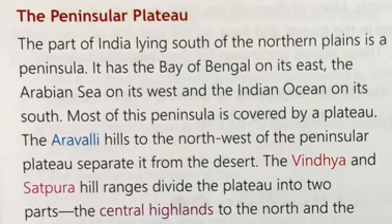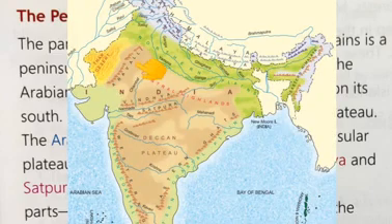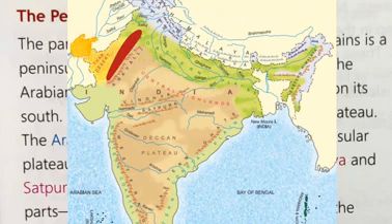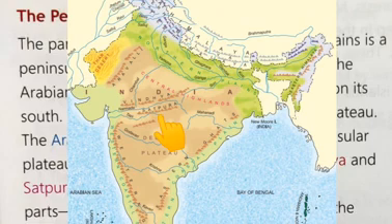Most of this peninsula is covered by a plateau. The Aravalli Hills to the northwest of the peninsular plateau separate it from the desert. The Vindhya and Satpura hill ranges divide the plateau into 2 parts, the Central Highlands to the north and the Deccan Plateau to the south.